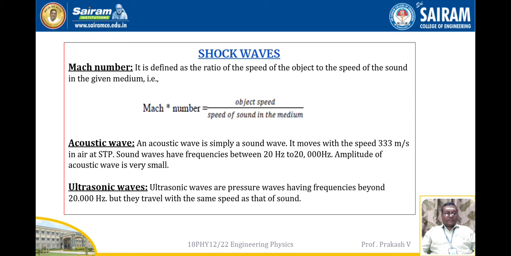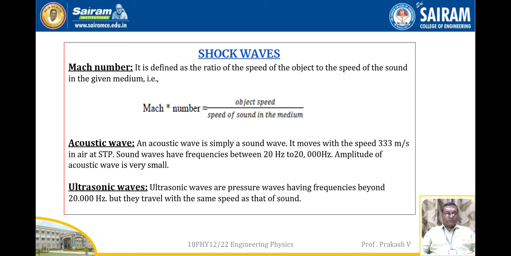Next I am going to take up what an acoustic wave is. An acoustic wave is simply a sound wave which moves at a speed of 333 meters per second. Sound waves have frequencies between 20 and 20,000 Hz. The amplitude of acoustic waves is found to be very small.